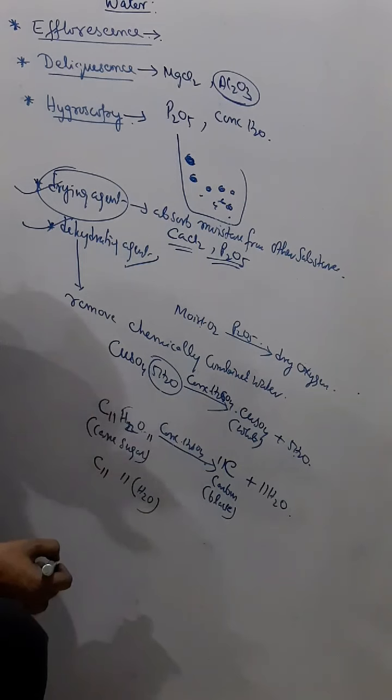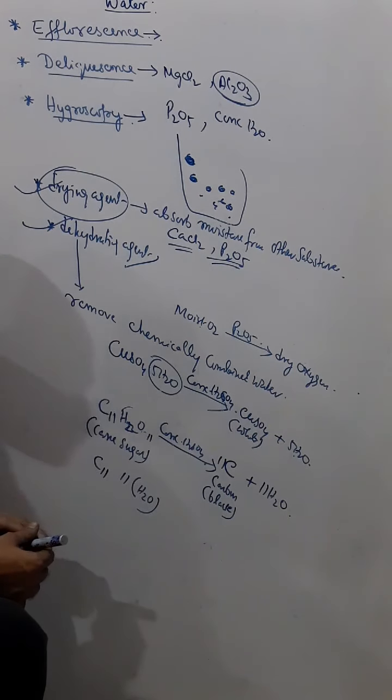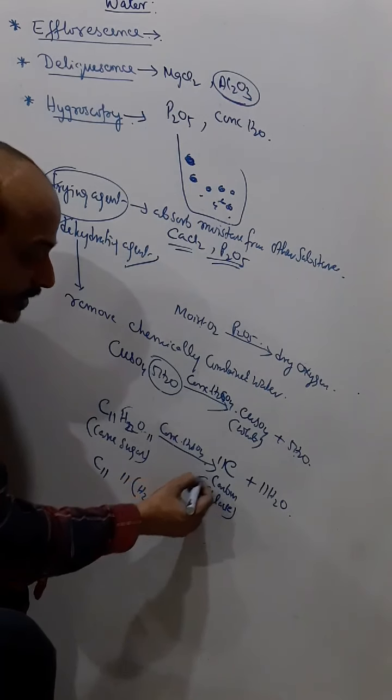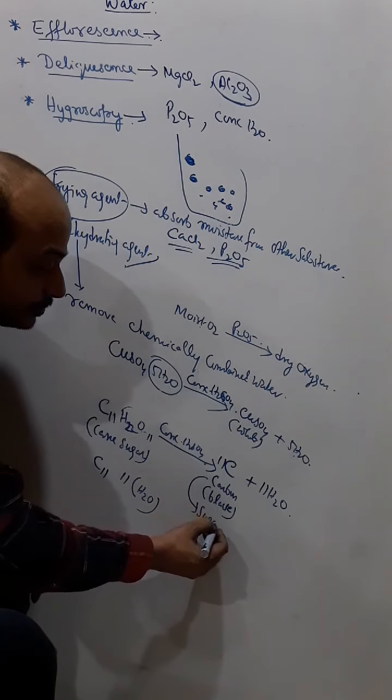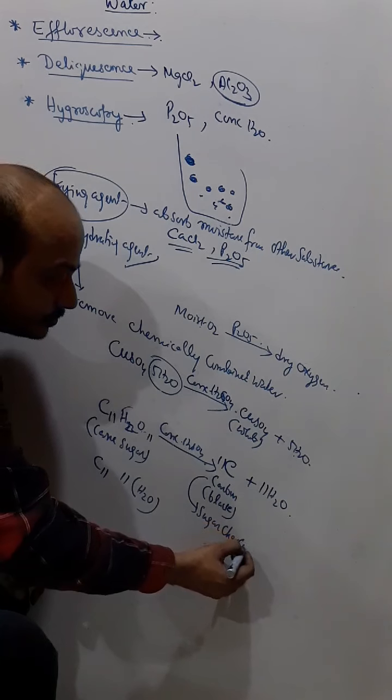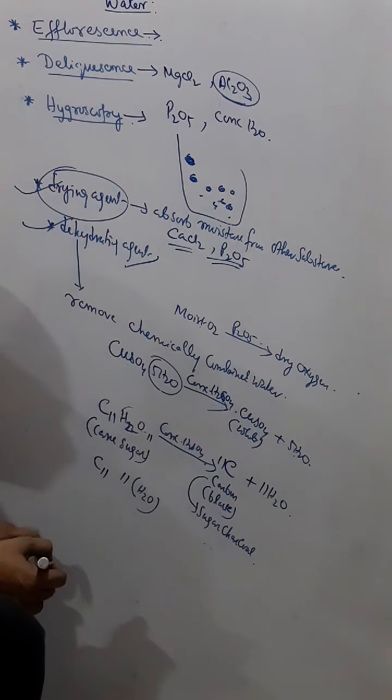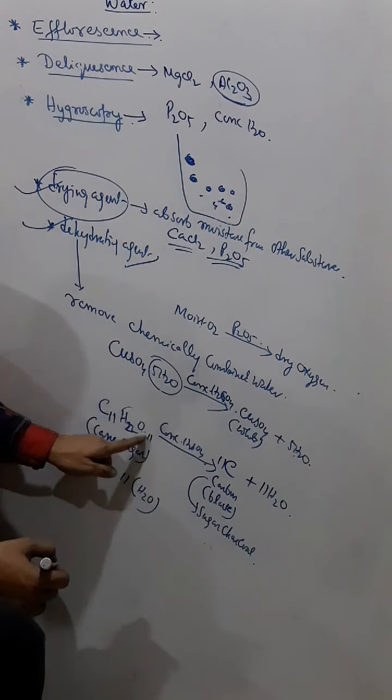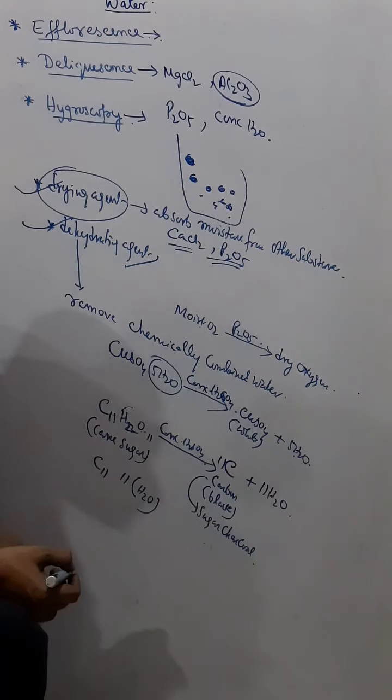The observation is that black carbon is formed. Generally this is known as sugar charcoal. So you see, chemically combined water has been removed. So that is a dehydrating agent.